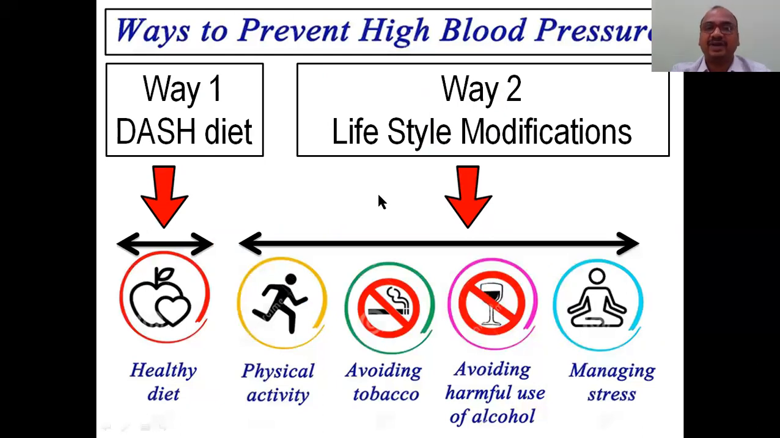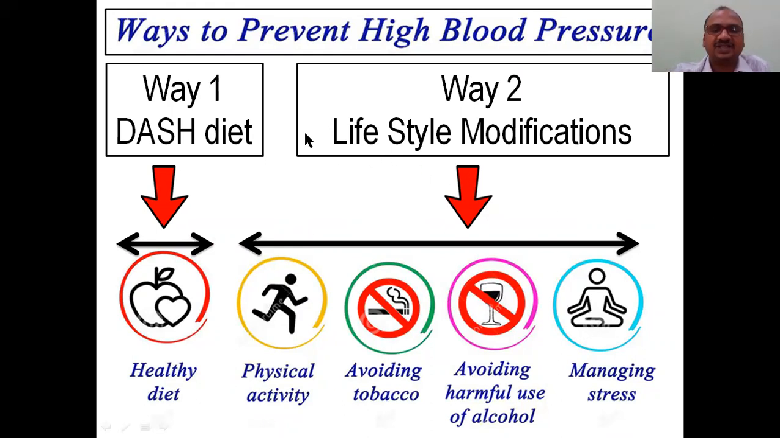And ways to prevent high blood pressure. There are two ways. Way one and way two, whatever it may be. Way one is the DASH diet. DASH, very important. And the lifestyle modifications are the second one.